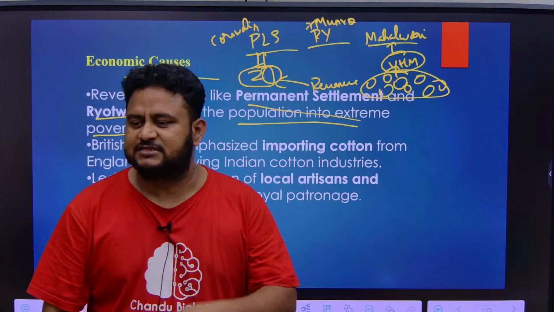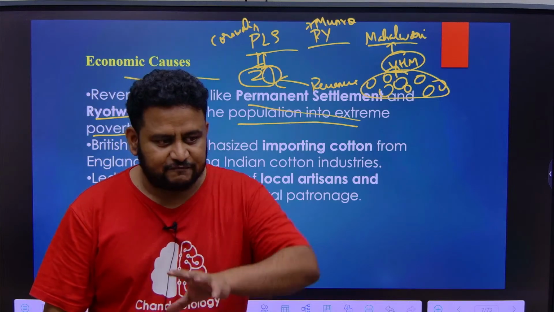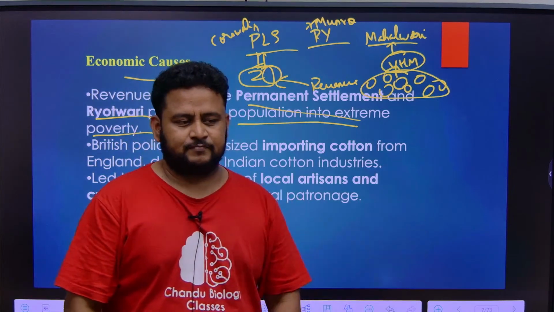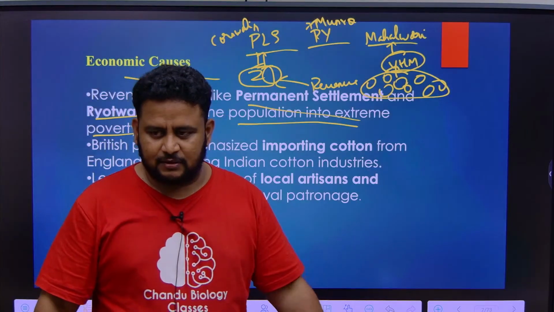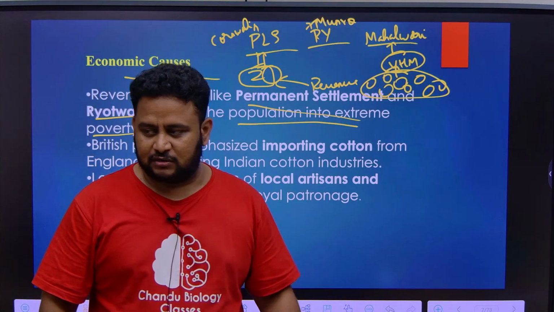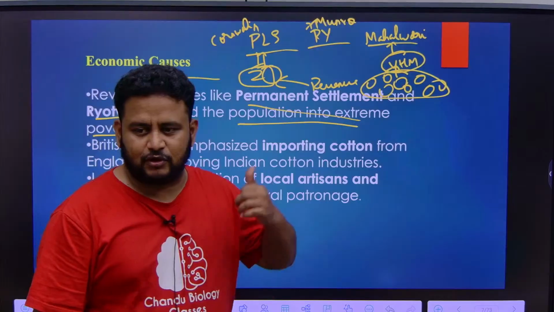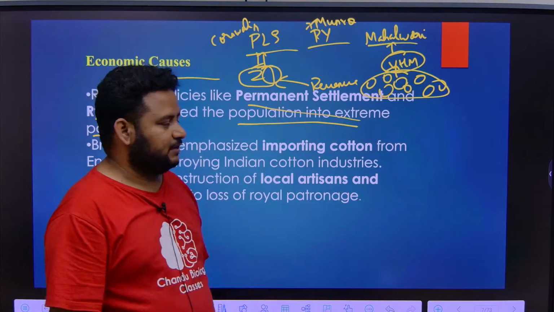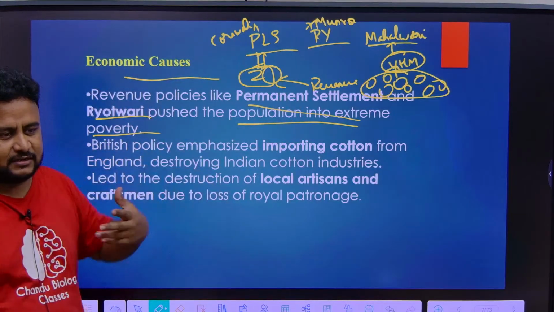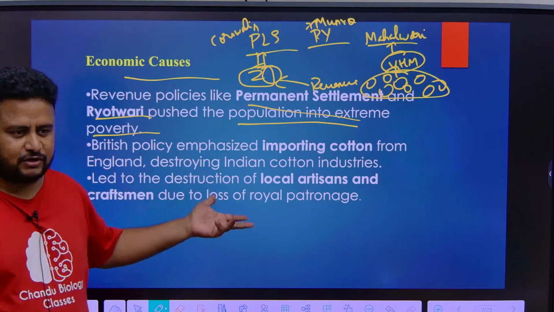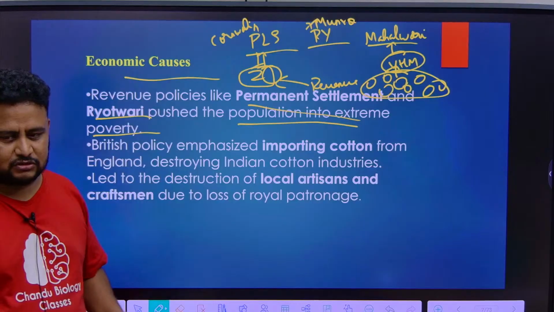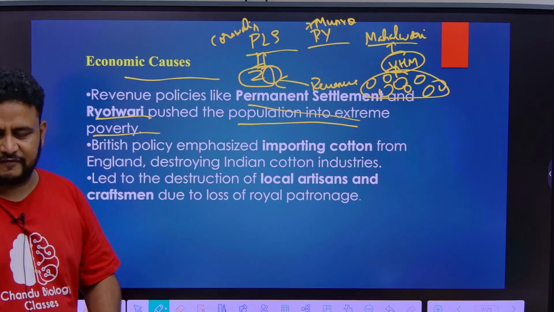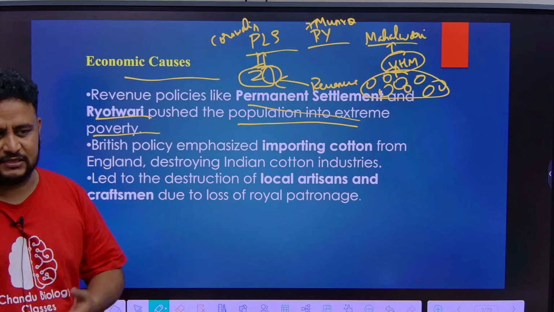Ryotwari settlement means here that the farmers will directly go and give the revenue to the British. There is no middleman, no middle person involved. The farmers directly give the revenue to the British. In any settlement, you definitely have to give the revenue. No system allowed them to give revenue in a lesser amount; it only increased.